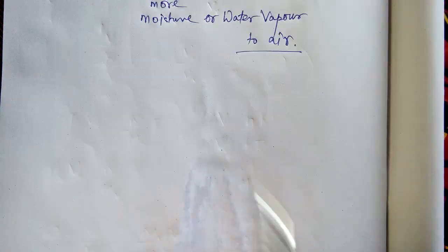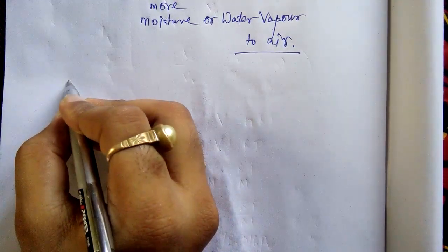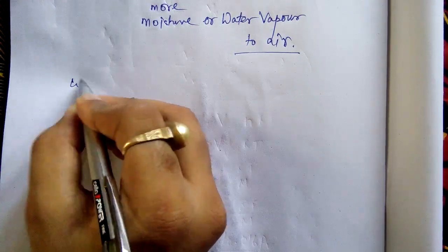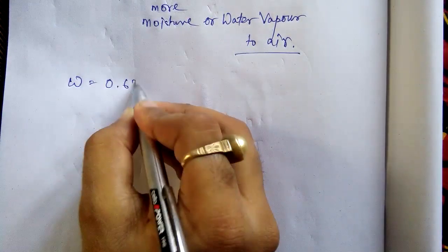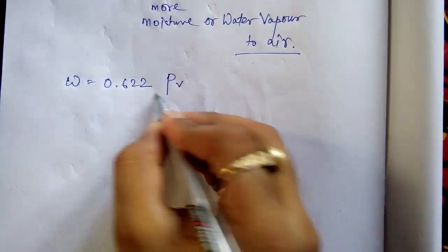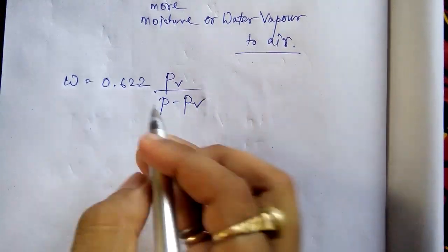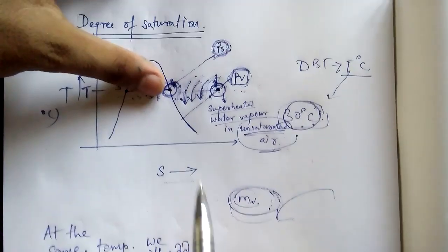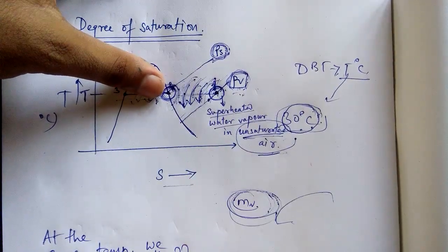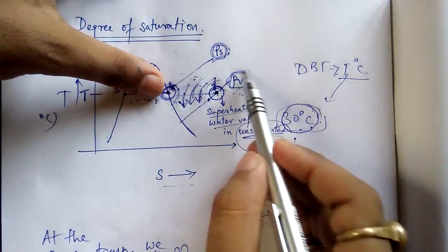So we have derived this expression: W is nothing but 0.622 PV by (P minus PV). The equation I have written is for this point.